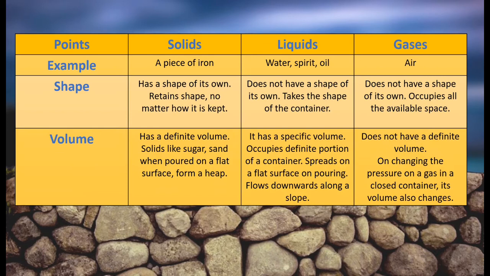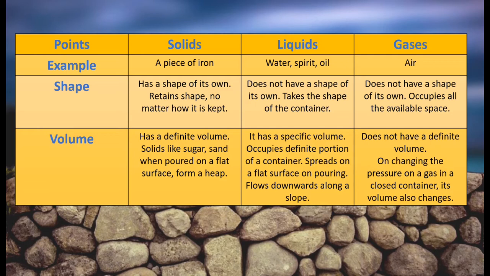So we have learned about solid, liquid and gases. First we'll discuss solids. The first example of a solid is a piece of iron. It has its own shape. It retains its shape, means it doesn't change its shape. So no matter how it is kept, it will be like that only. You must have seen a nail, the kind that we have in our house, that remains of the same shape forever. It doesn't change shape automatically. If you bend it, then it might change shape, but if you keep it as it is, it will be like that.